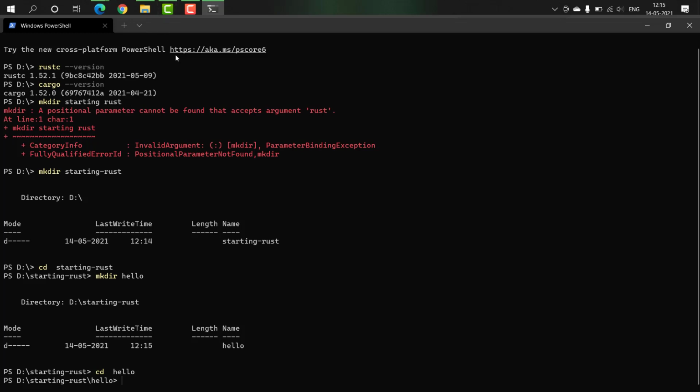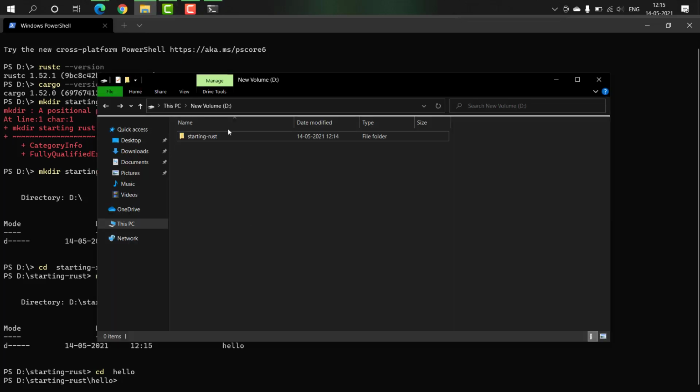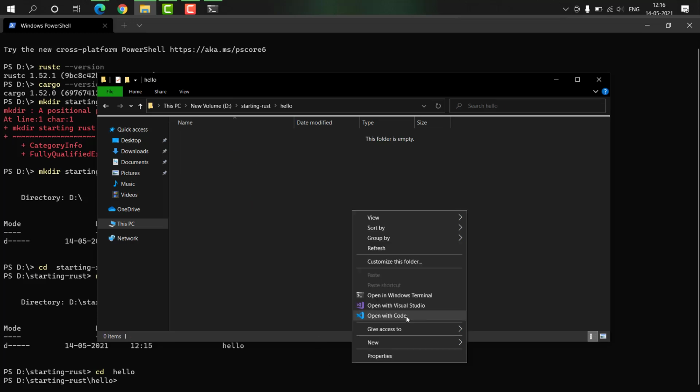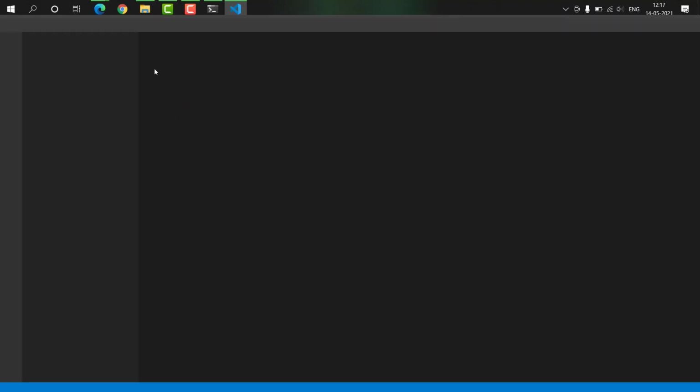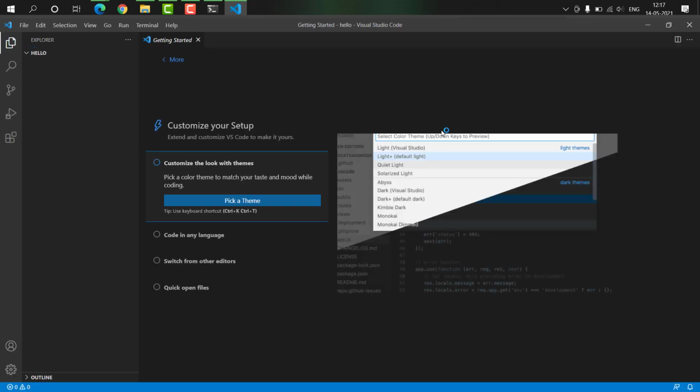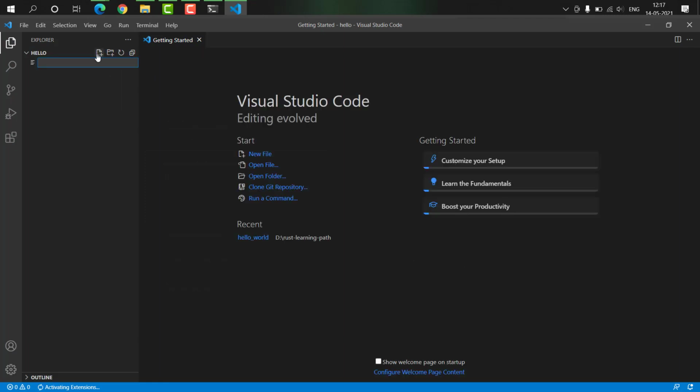Now once we are in, we need to write our program. Okay, so here we will use our Visual Studio Code. I'll show you how. Move back to the folder. Here you will see starting Rust. In that we created hello, and so just open this folder with our Visual Studio Code, and this would just open up for us. So using Visual Studio Code, you can usually code in Rust. Now we are here. And we will create a file. Here we just click on this small file icon, not the folder icon.